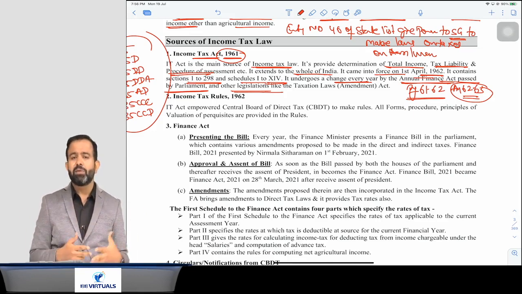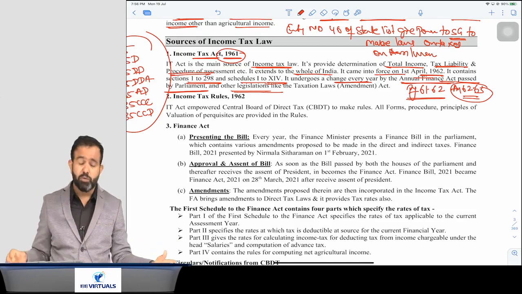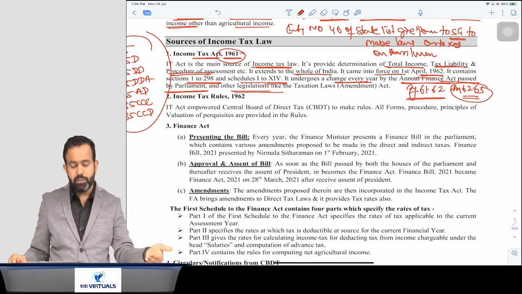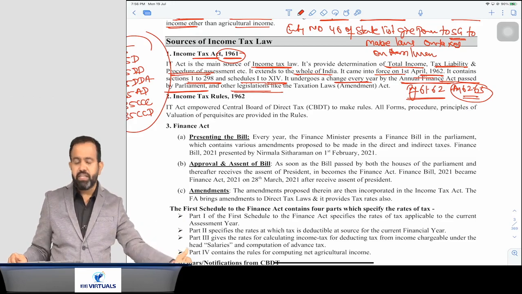Suppose at that time parliament is not working, then they can come with an ordinance. That ordinance will be converted to the act only whenever parliament work resumes, whenever parliament reopens. At that time they will pass that ordinance in the parliament, and that will be treated as the act.